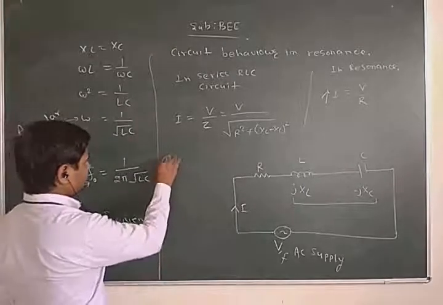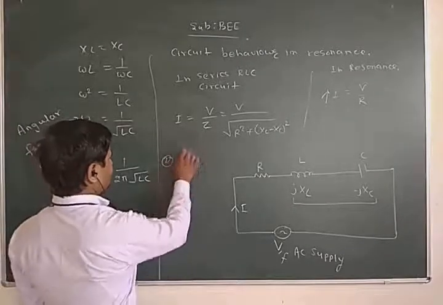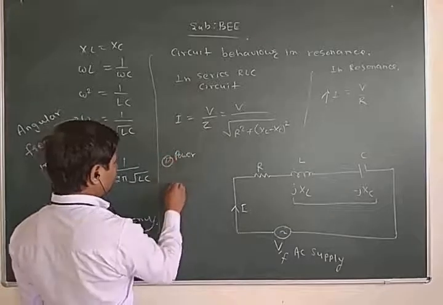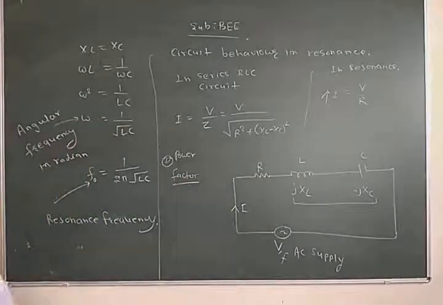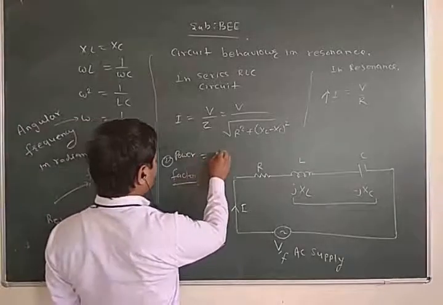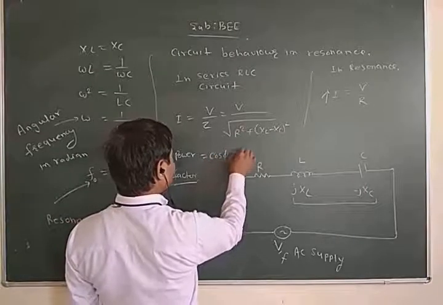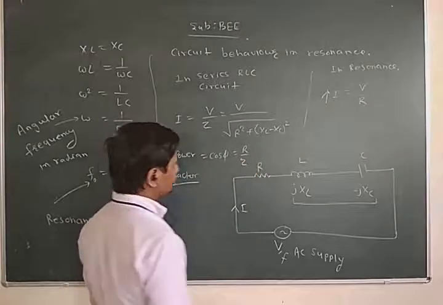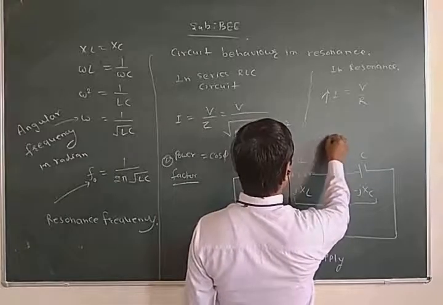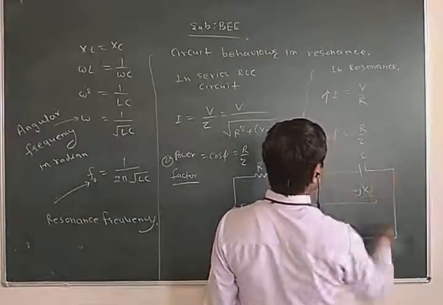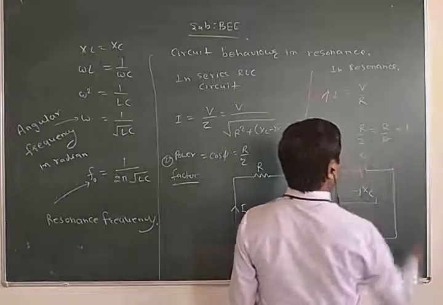Second, power factor. Power factor of the circuit is cos phi, which is equal to R upon Z. Here, Z is equal to R, so cos phi is equal to 1.